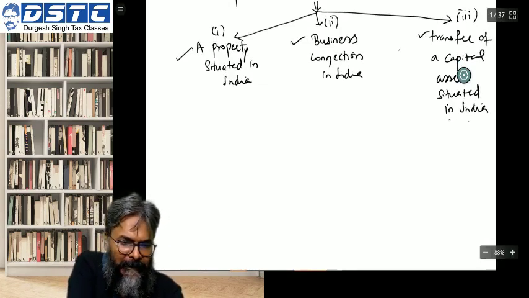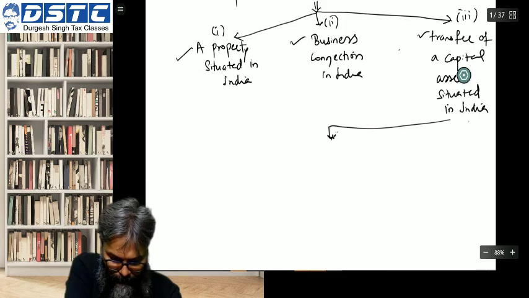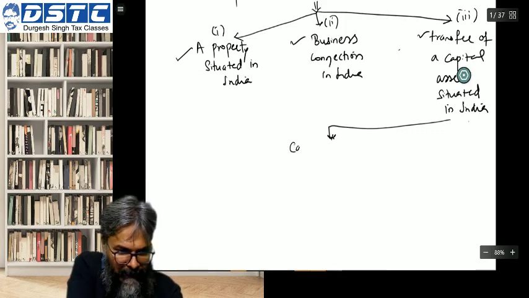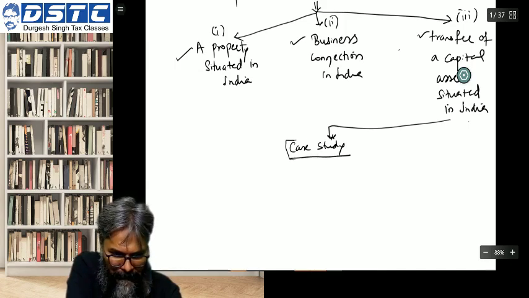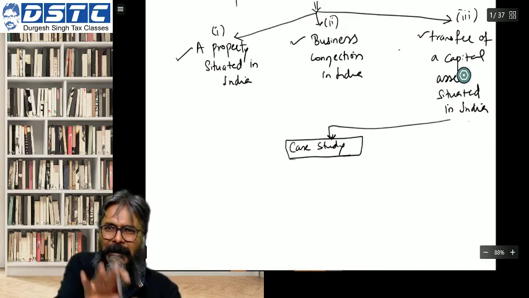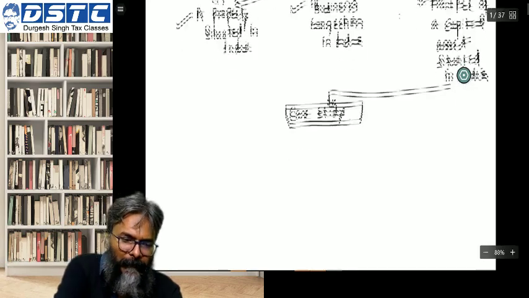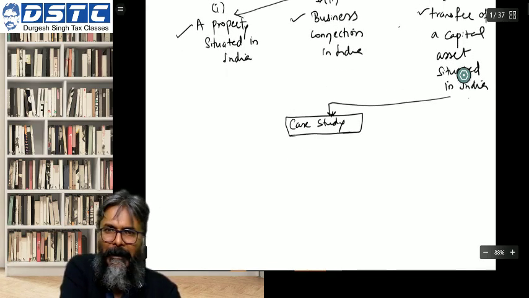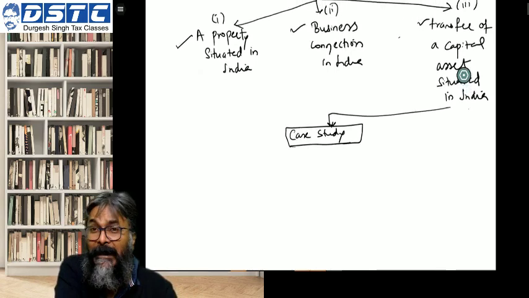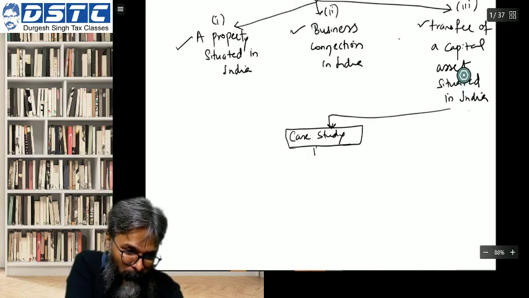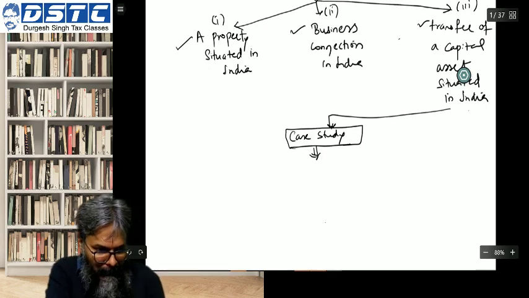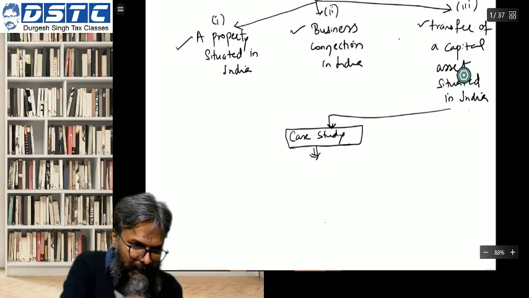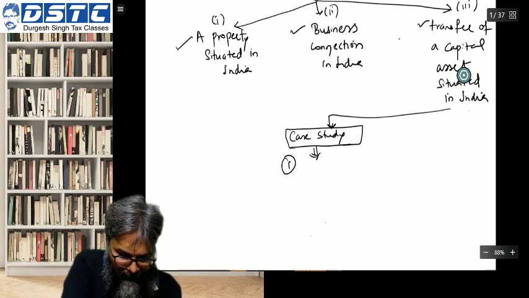And I will give you a case study. Quickly, students, case study. Through an example only you will understand. Otherwise, if you read the theory, you will go mad, and all of you will qualify for ATU deduction if you read only the theory. So quickly, please take the case study. Case study number 1.